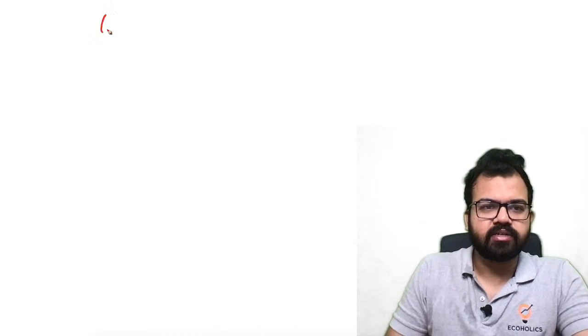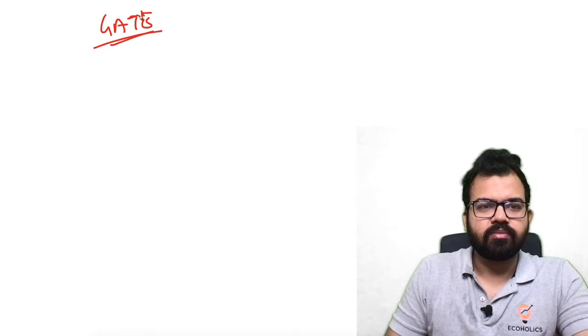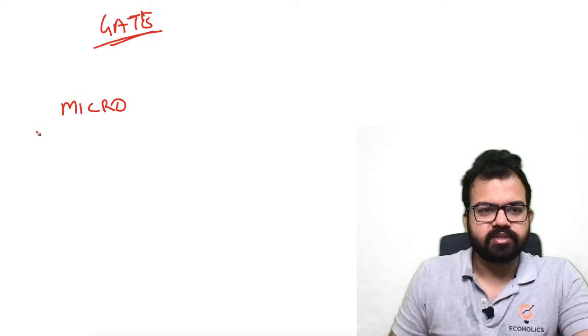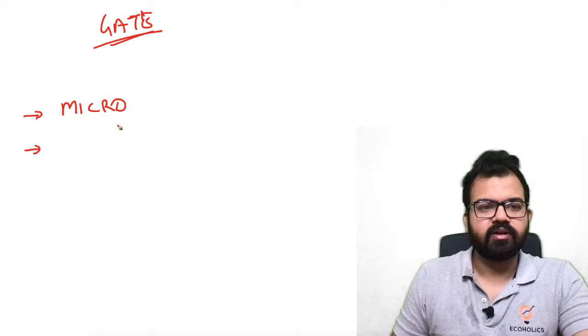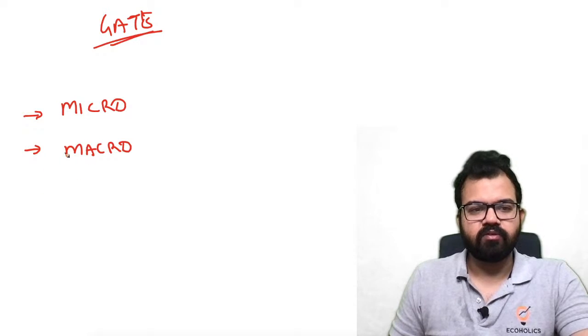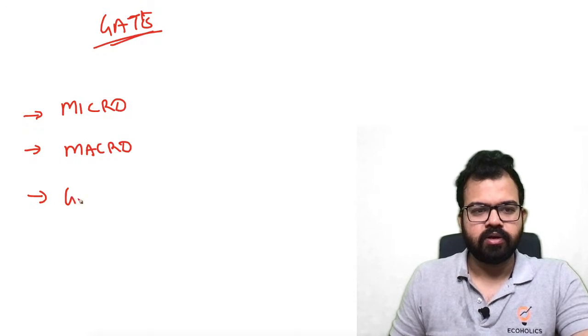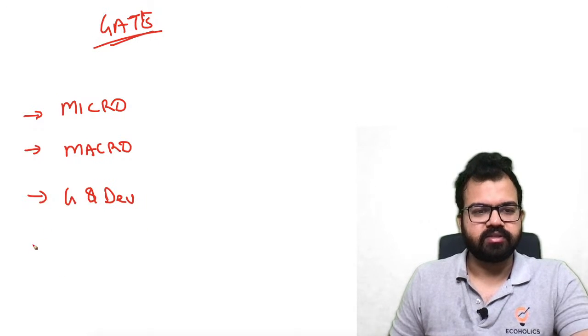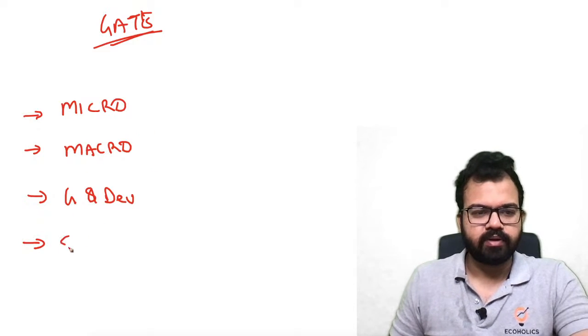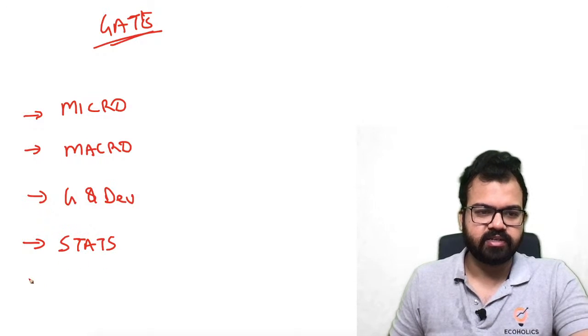Another aspect of the GATE examination is that they will ask questions related to core economics. If we try to understand the subjects they will cover, I would say you should prepare in this order if you want to gain marks. Microeconomics, you should be very careful. Macroeconomics, growth and development. Then statistics, they will ask a lot of questions from statistics.